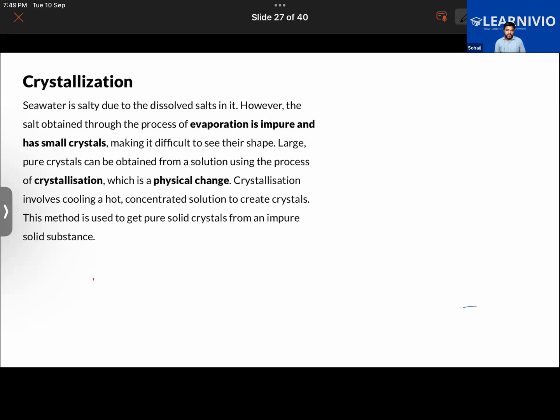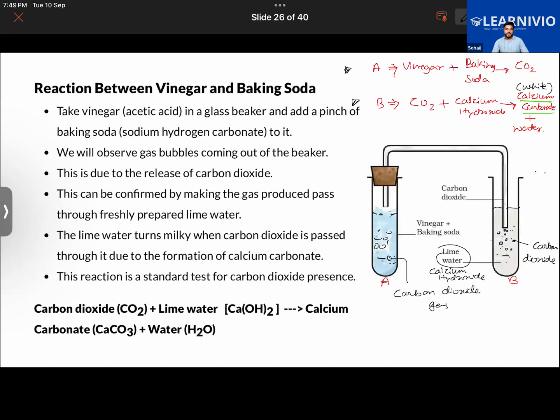Good. Okay. Why did the color of lime water turn milky when carbon dioxide was passed through it? Why did its color change to milky? Due to the formation of a substance, that is calcium carbonate. Calcium carbonate.